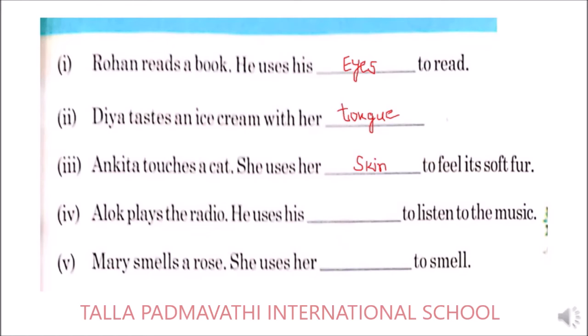Right. Next, Alok plays the radio. He uses his dash to listen to the music. He'll listen with his ears. Go with the next one. Mary smells a rose. She uses her dash to smell. She uses her nose to smell.